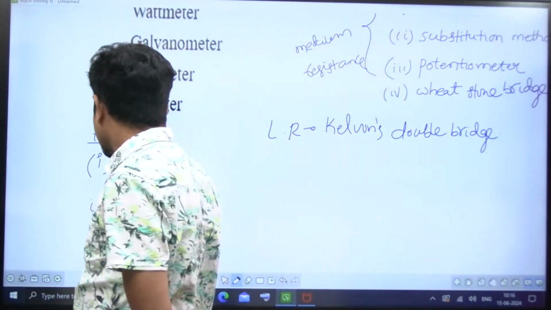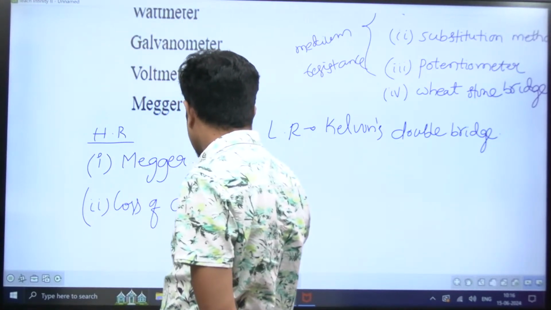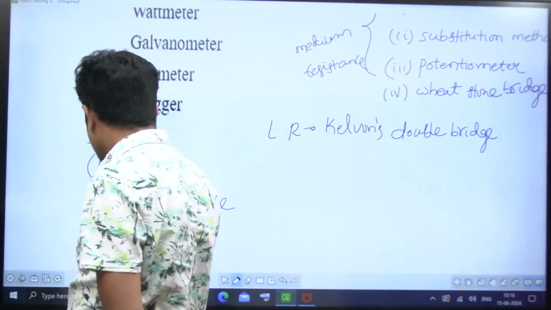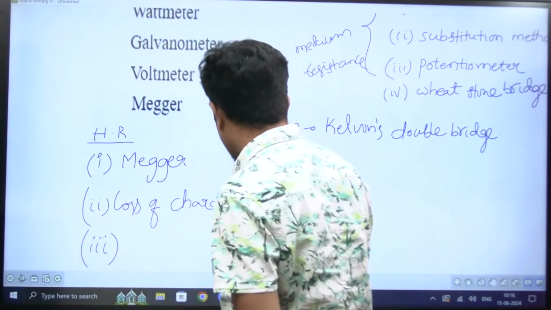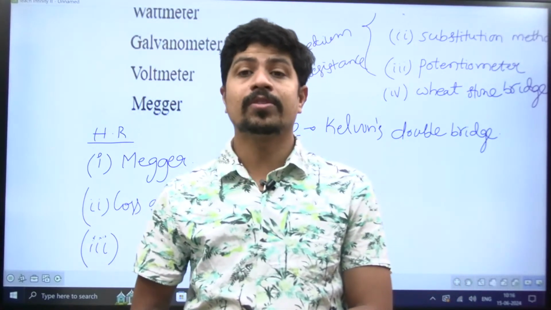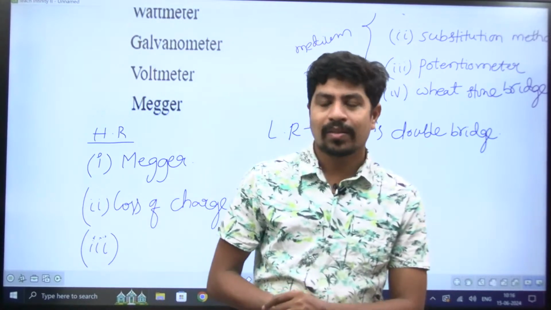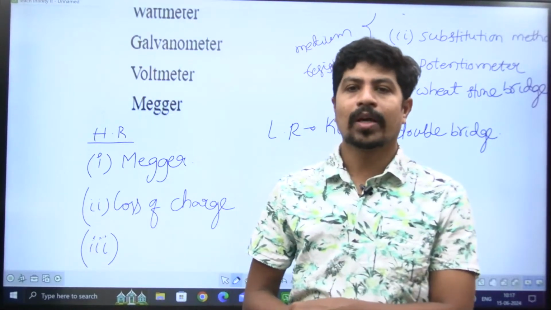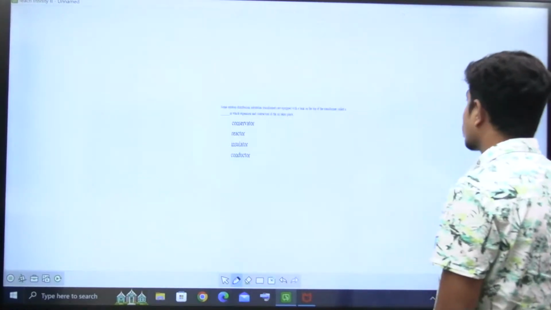The second method is the loss of charge method. Those two are enough for us: Megger and loss of charge. These are the two methods which are used to find the value of high resistance. There is another method called the direct deflection method, which is not required for us, but you can remember the name. Okay, so Megger and loss of charge method. Right? Let's go for the next question.